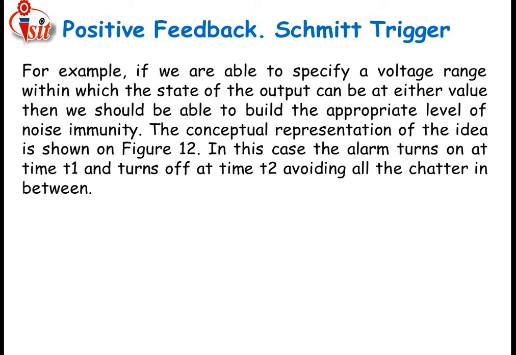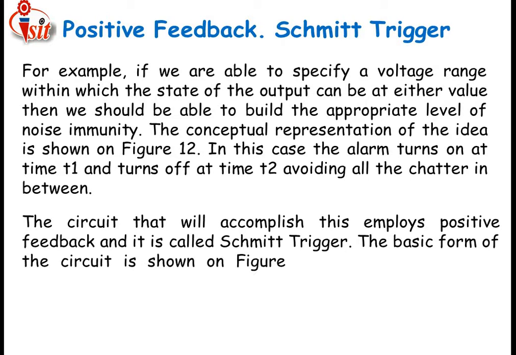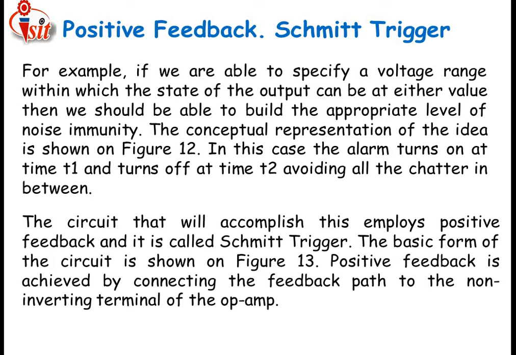If any kind of disturbance occurs in between, then it is removed, or it is not obeyed. Along with this, the circuit that will accomplish this employs positive feedback and is called a Schmitt trigger. The basic form of the circuit is shown in figure number 13. A positive feedback is achieved by connecting the feedback part to the non-inverting terminal of the op-amp.